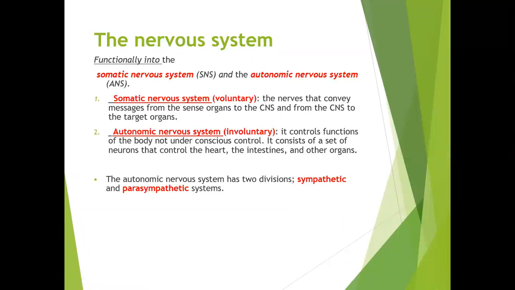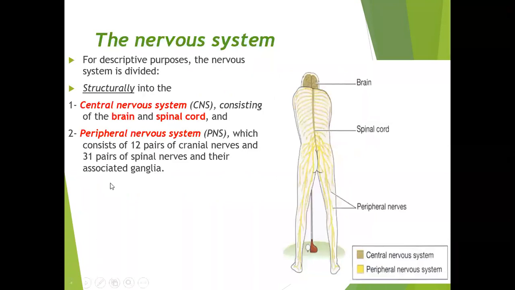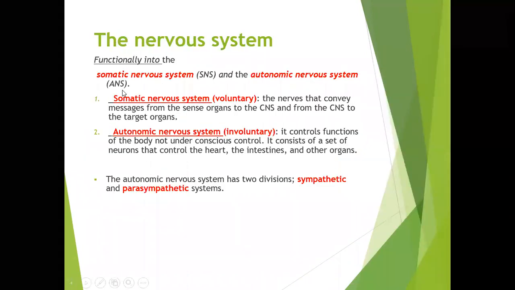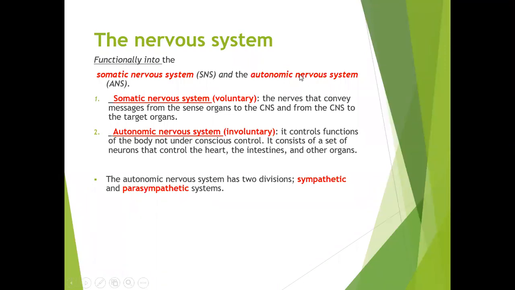Functionally, the nervous system is divided into two parts. That was the structural division, the structural differentiation into central as well as the peripheral nervous system. Functionally, again, it is divided into two: one is the somatic nervous system and the other is the autonomic nervous system. The somatic nervous system is under our control, which is called voluntary.